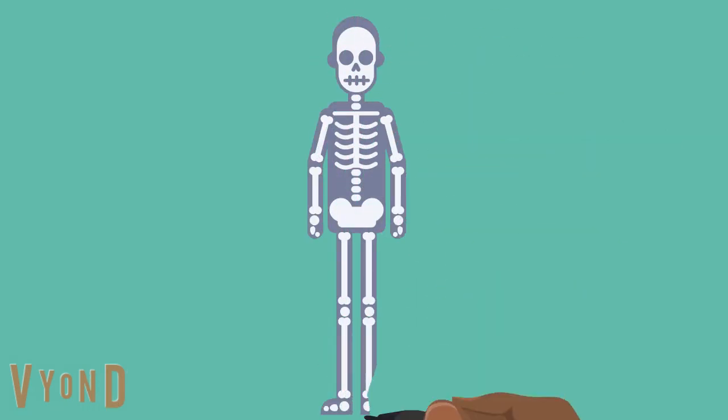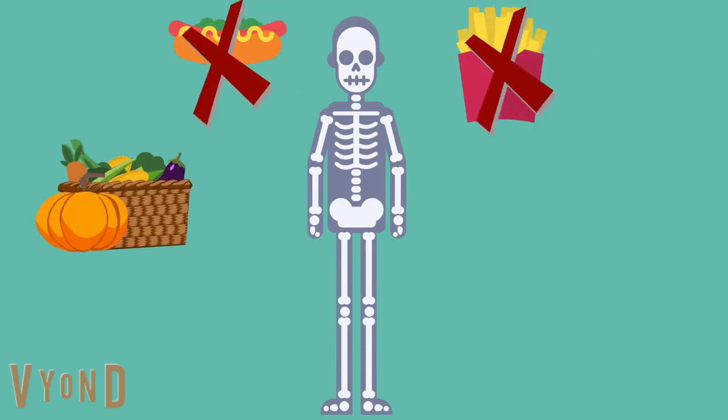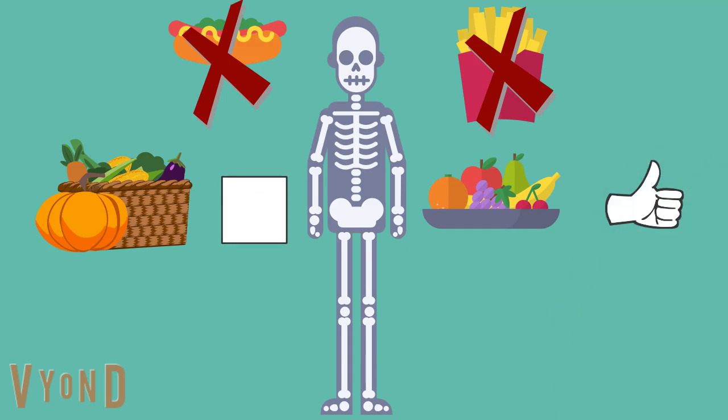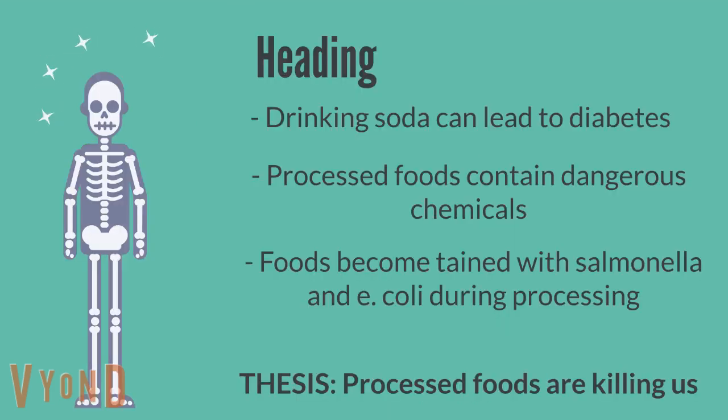I want to begin with a scary story about processed food, the head of my essay. I want to inform my readers of a number of benefits of organic food, the arms of my essay, what it does. And I want to convince my readers to incorporate more organic food into their own diets, the legs of the essay, why I'm doing it. To begin our outline, we can start with some evidence, some scary news stories or people's personal experiences about how soda leads to diabetes, the dangerous chemicals in processed foods, salmonella and E. coli outbreaks, tainted cantaloupe, spinach, tomatoes. Our thesis? Processed foods are killing us.